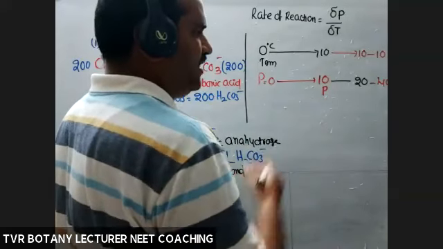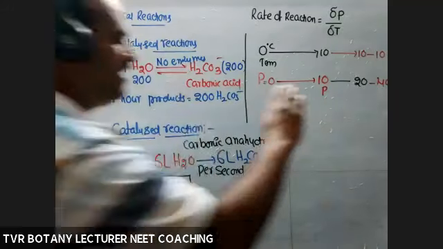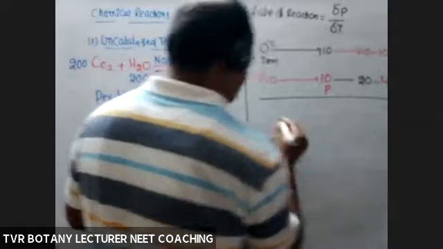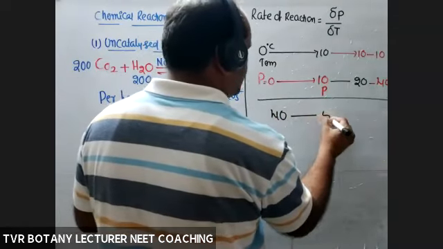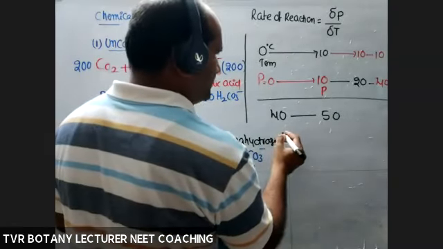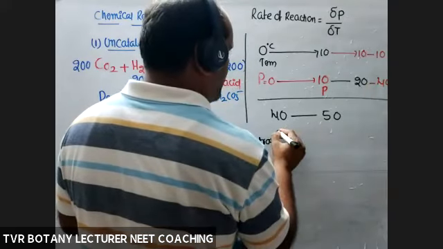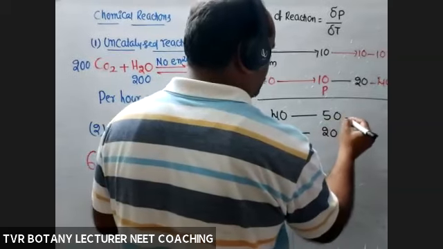For example, a 10 degree rise from 40 to 50 degrees. What about the rate of the reaction? Here the rate of the reaction is 40, for example. Now 40 changes to 20 products.